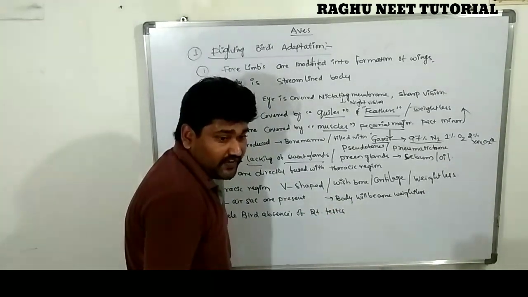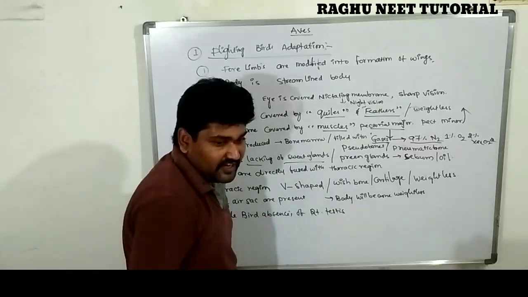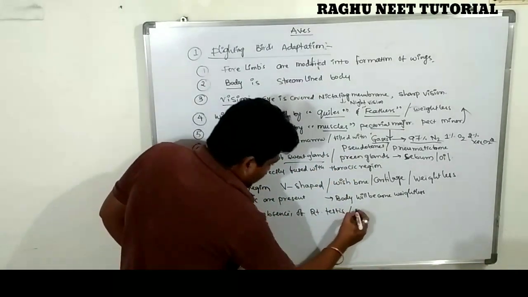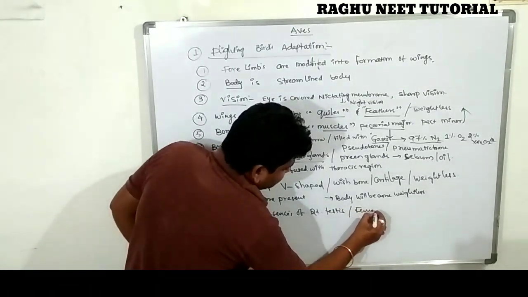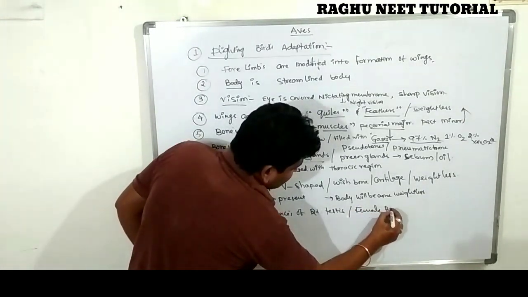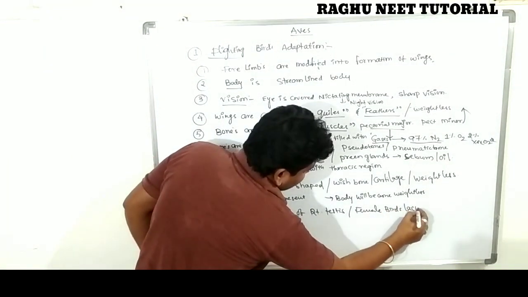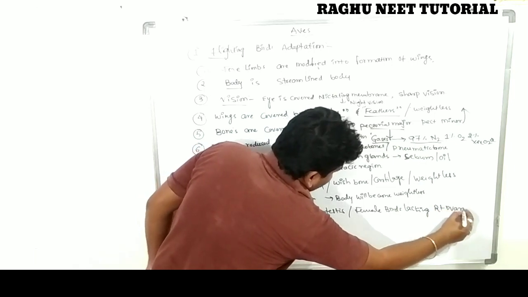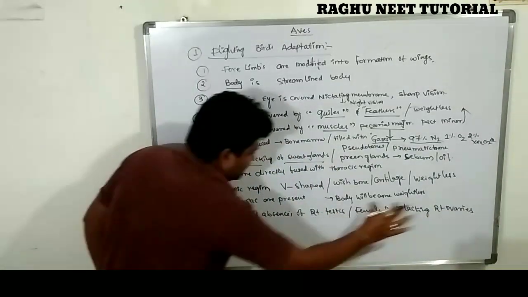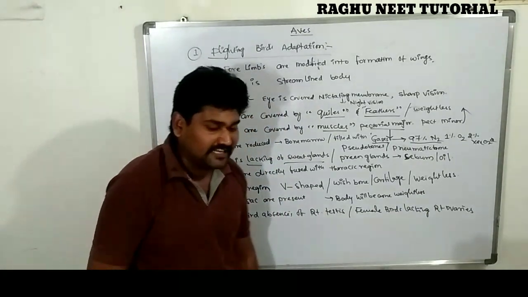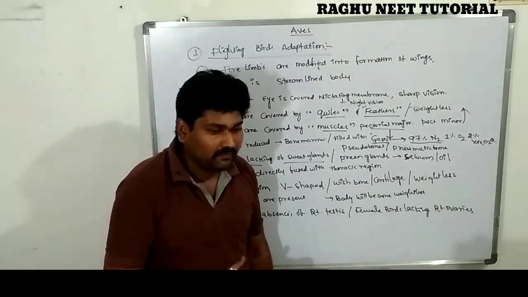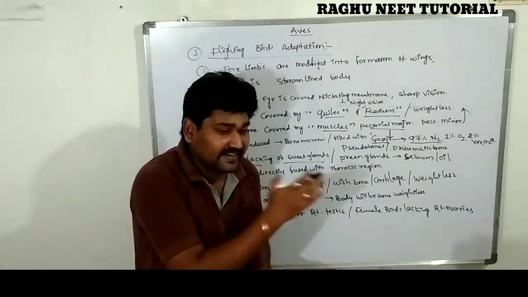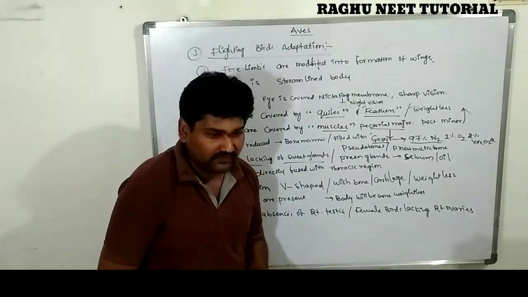The female birds lack the right ovary. So they lack the right ovary and right testis, and the body becomes very weightless. It is also one of the adaptive characters for the flight adaptation of the birds.